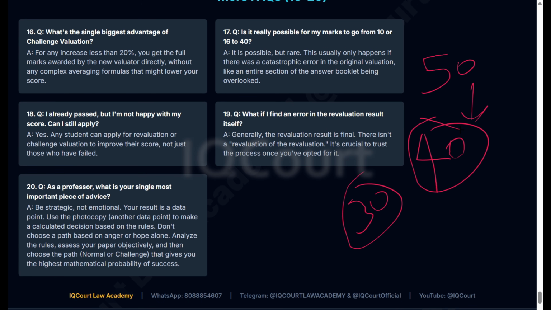While applying for challenge valuation or revaluation, just analyze the rules and see which rules apply well for you. Based on that, apply for normal valuation or challenge valuation. Don't be emotional, thinking I got only 10 marks, I should have got 70 marks. Don't apply for challenge valuation or revaluation just like that. Remember what you've written, take the photocopy, then decide whether you should go for challenge valuation or normal revaluation. That's it.